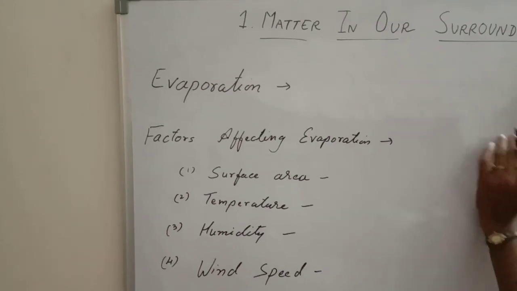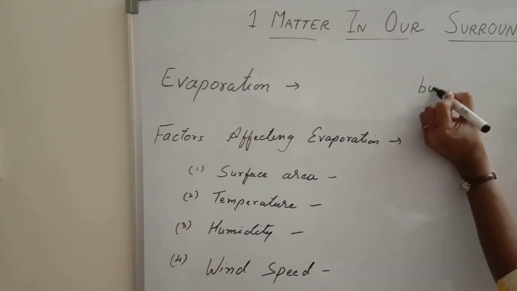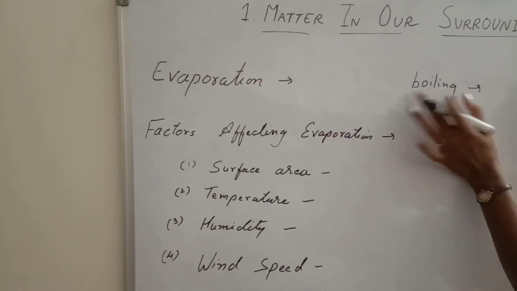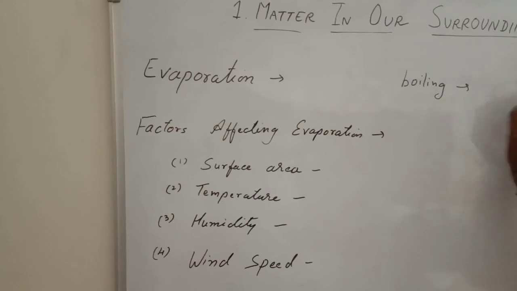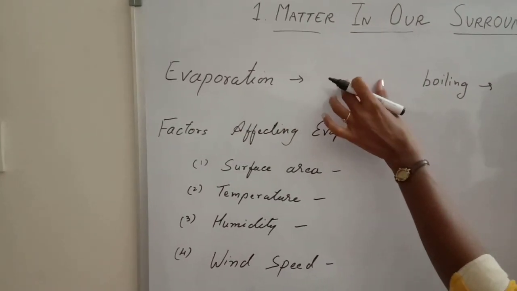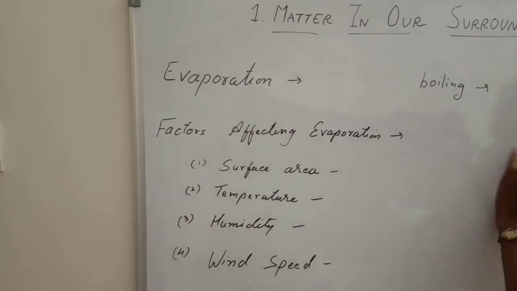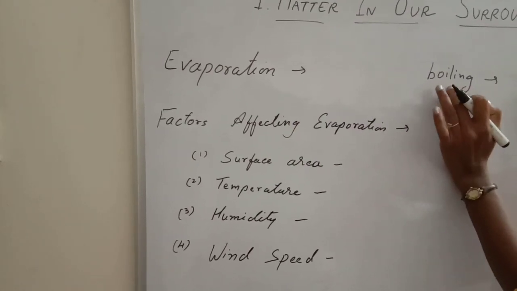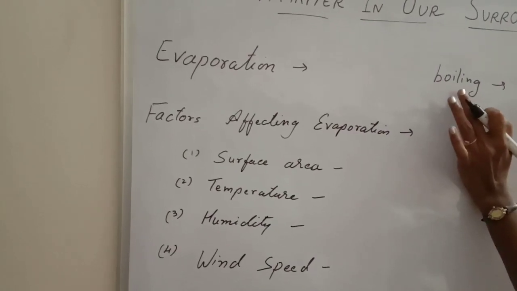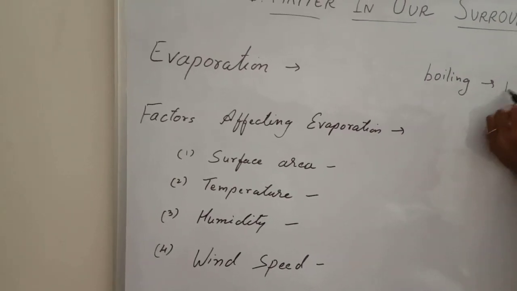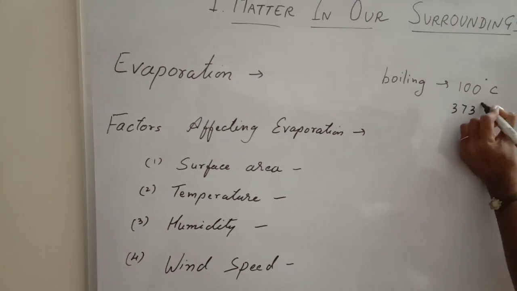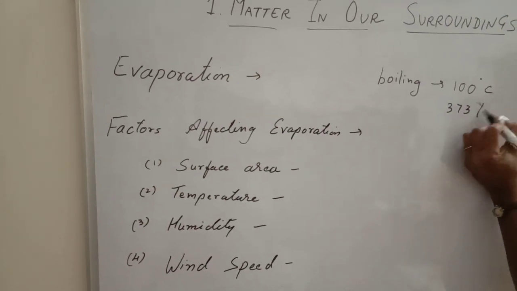Now the question is, what is the difference between boiling and evaporation? Now see, boiling is also what? A liquid converts into a gaseous state. In evaporation also, the liquid is converted into vapors. Now the difference is, boiling is a process which takes place at the boiling point. For example, in the case of water, it starts at 100 degrees Celsius, or we can say 373 Kelvin.